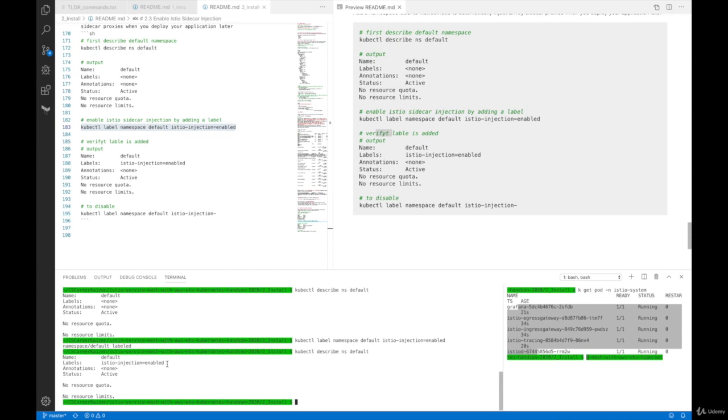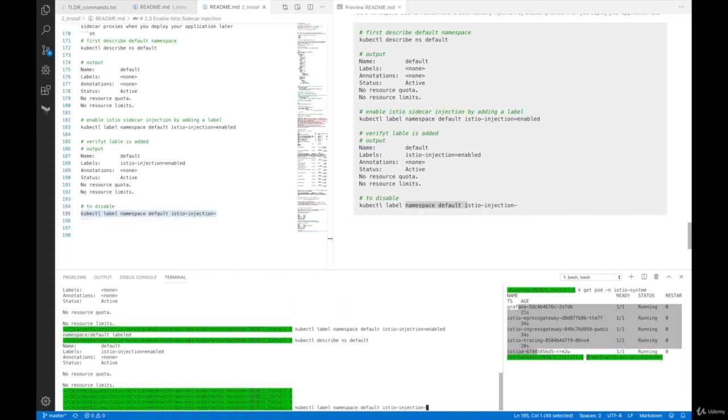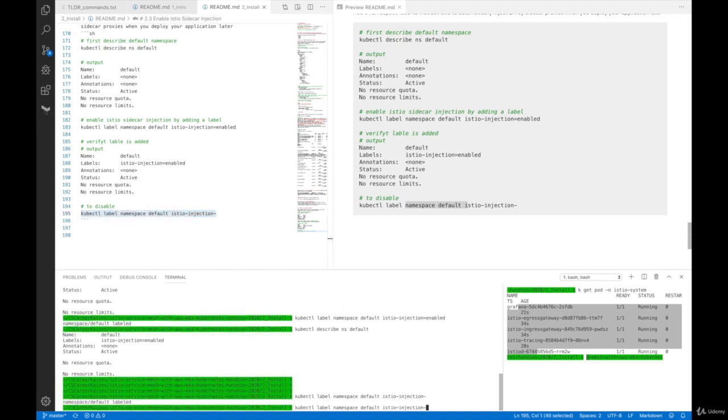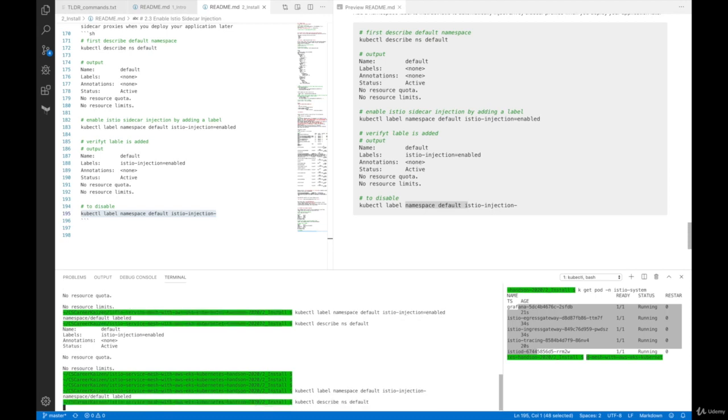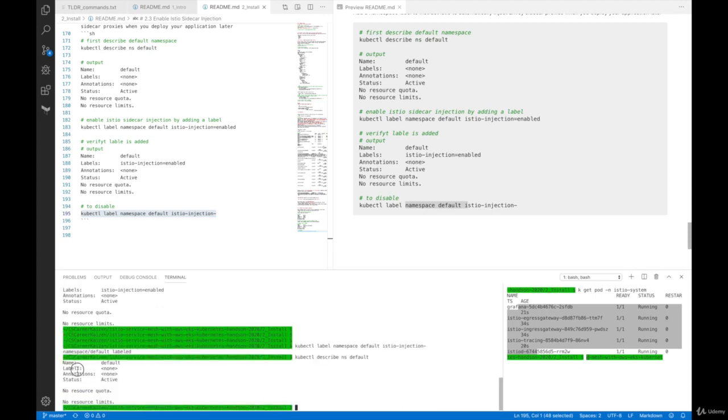If you want to enable Istio injection on different namespaces, for example staging or production, then you need to enable each namespace manually like this one. In case you want to disable this namespace, what we're going to do is istio-injection with a minus or dash. This is how you're going to disable it. I'm just going to demonstrate this one. I just did it, and describe namespace as well. Then we see the labels are gone. So this is how to disable it.